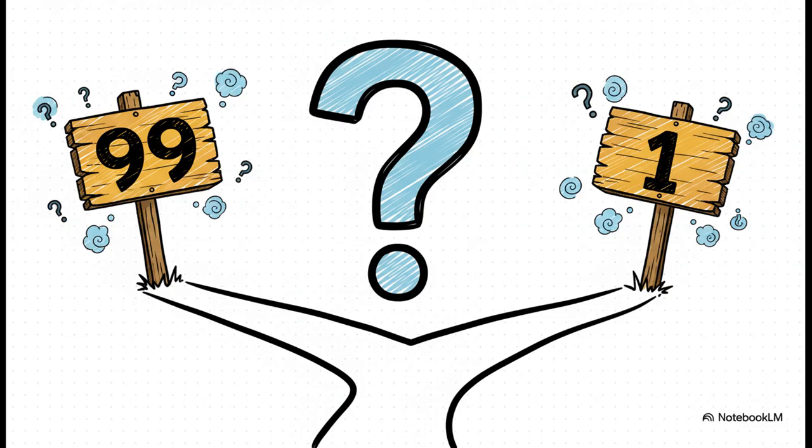It's crazy. Some people will confidently tell you the answer is 99. Others are just as certain, absolutely positive, that the answer is 1. And you know what the wildest part is? Neither of them is right. So, how can one little equation cause so much confusion? Well, that's the core of the problem we're about to solve together.